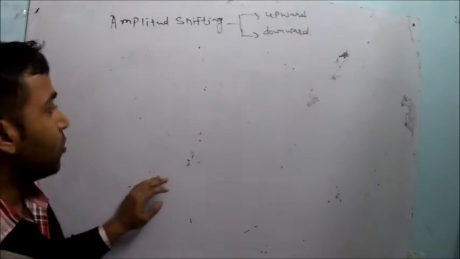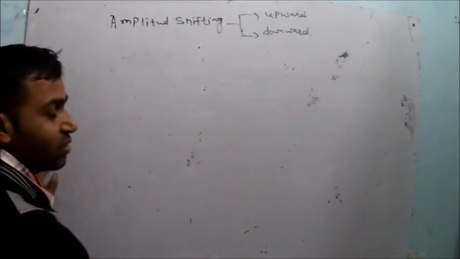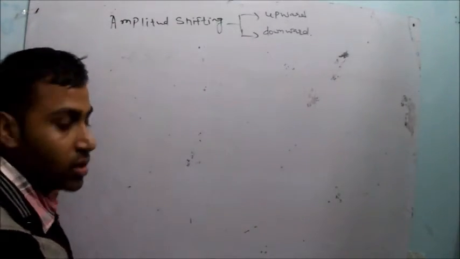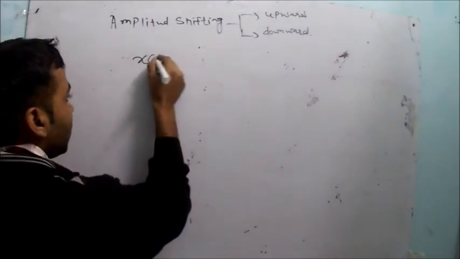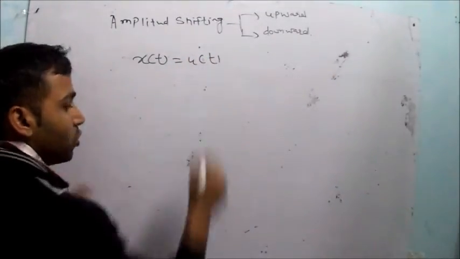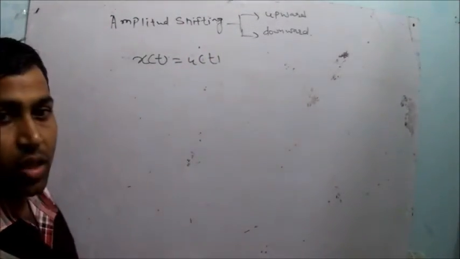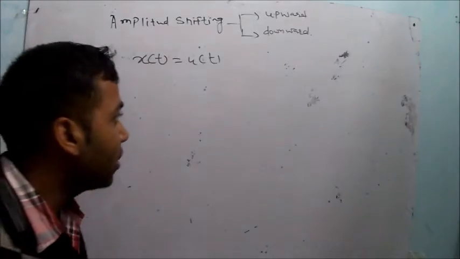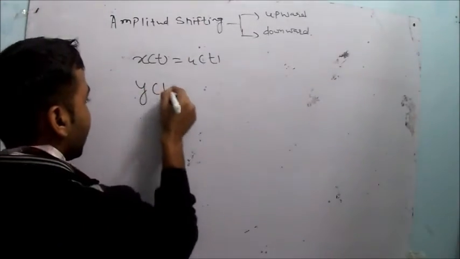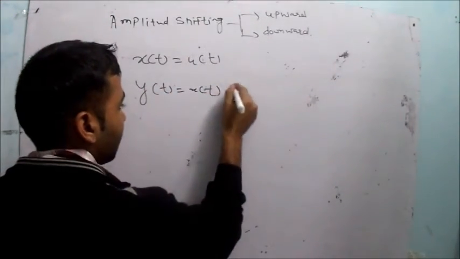We will see this amplitude shifting with the help of an example, how the signal is shifted to the upside and how the signal is shifted to the downside. Let's say you have a signal x(t) = u(t), and you are familiar with the signal u(t), which is equal to 1 when t is greater than or equal to 0, and its value is 0 when t is less than 0, right? Now you have a signal y(t) = x(t) + k.